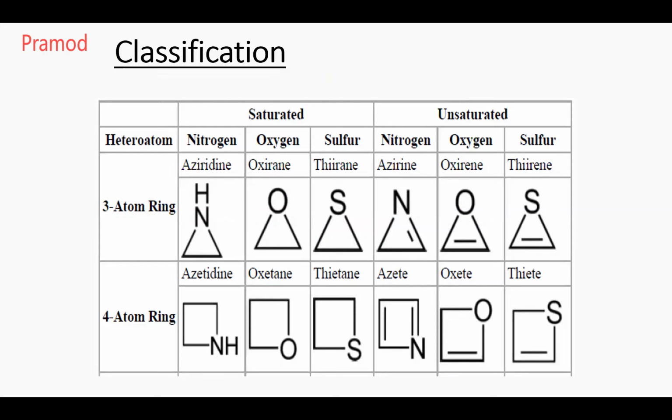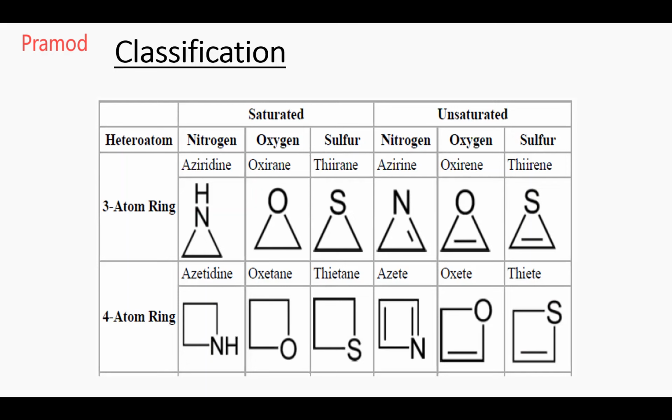Classification. As we said, there are saturated and unsaturated heterocycles. Saturated means completely single bonds, no double bond, no unsaturation. They can be classified according to the presence of nitrogen, oxygen, and sulfur, and also by the number of atoms present in the ring. If there are 3 atoms in the ring, then if it is nitrogen containing, it is known as aziridine, oxirane, thiirane. If you go for unsaturation, it is known as azirine, oxirene, and thiirene.